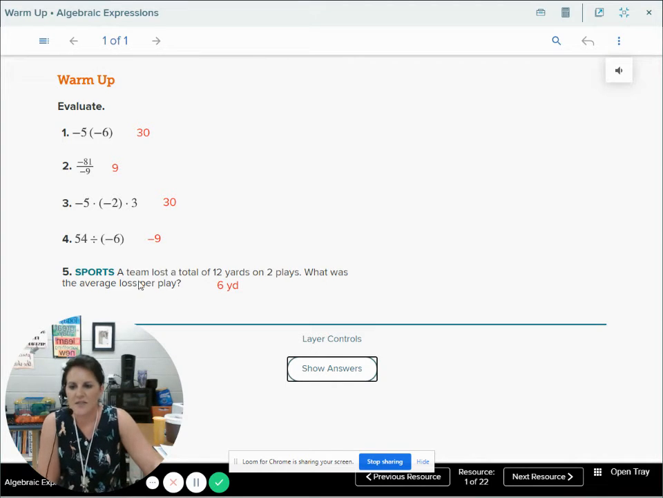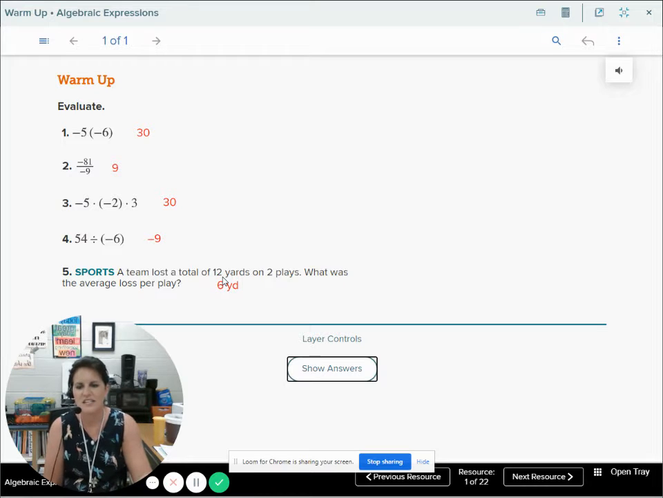And then we have number 5. It says a team lost a total of 12 yards on 2 plays. What was the average loss per play? So they're losing 12 yards over 2 plays. So we know 12 divided by 2 is 6. So that's an average loss of 6 yards.